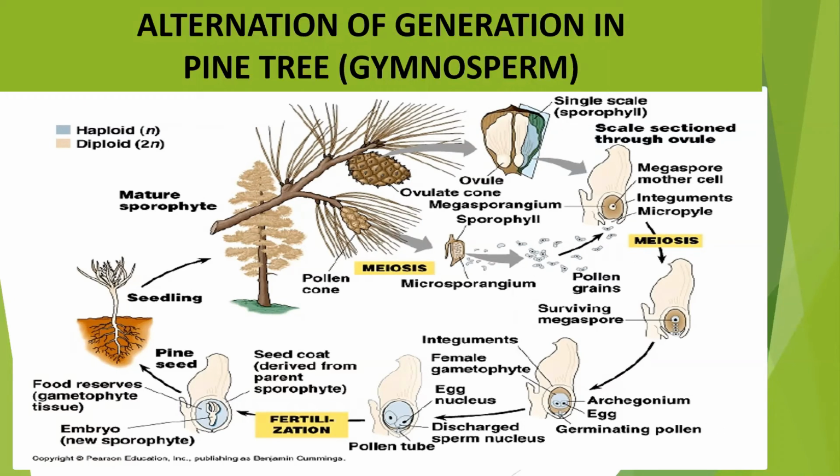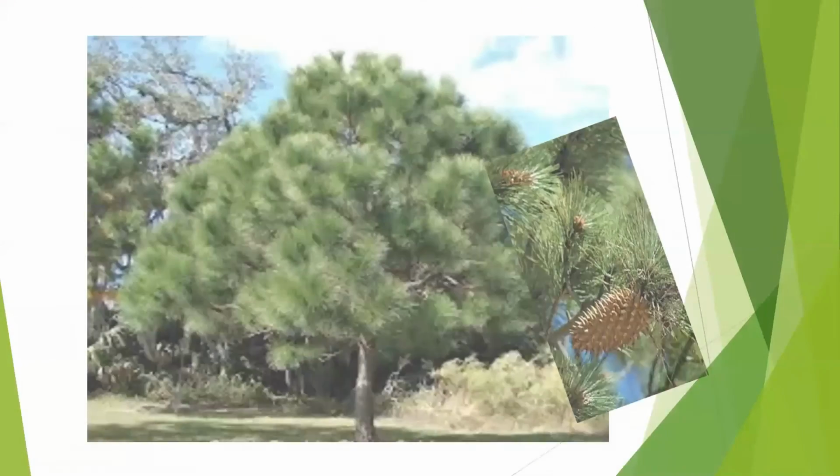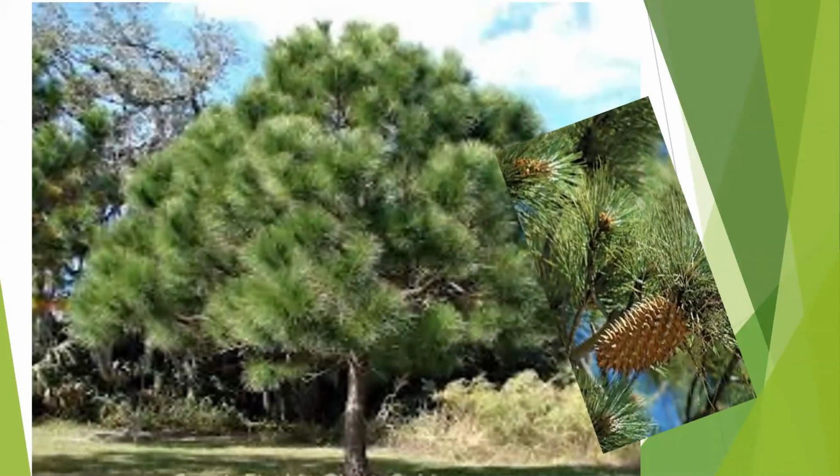These male and female gametes fuse to form the zygote, and the zygote divides by mitosis division again to form the main plant. So you can see this is a huge tree and only a very small structure, the cone, appears for a very short duration, and it is dependent on the main plant. So most of the life of the plant is spent in the sporophytic phase. That is why this is known as the diplontic life cycle.